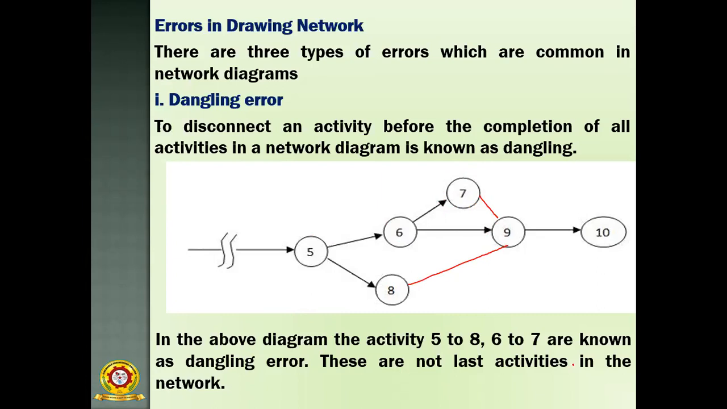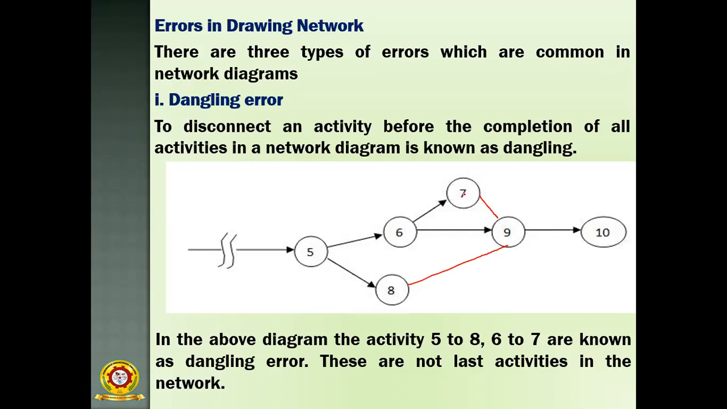These are not last activities on the network. Suppose the endpoint is 10. After that there is nothing, and that is no problem, because the 10th event is the last event. But 8 and 7 are not last events, and they are not connected with any other event. So that means it is meaningless. It indicates that after that there is no activity.